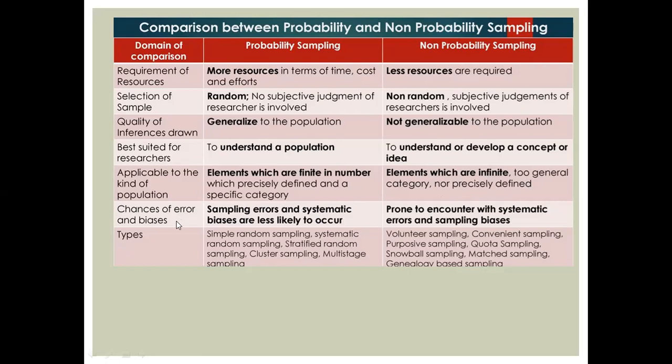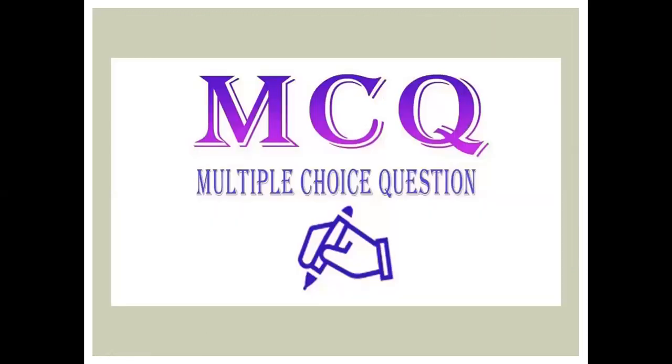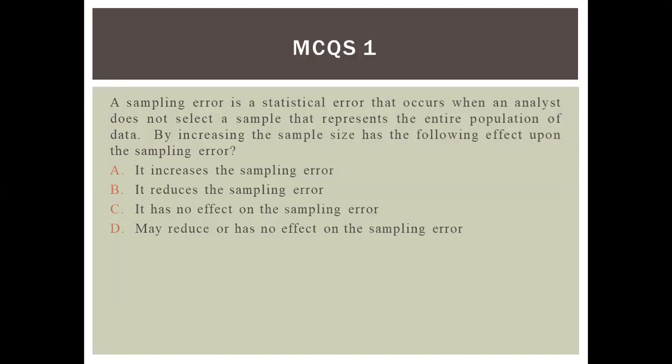Chances of errors and biases: in probability sampling, sampling errors and systematic biases are less likely to occur, whereas non-probability sampling is prone to systematic error and sampling biases. The types of probability sampling are simple random sampling, systematic random sampling, stratified random sampling, cluster sampling, and multi-stage sampling. Whereas non-probability sampling may be volunteer sampling, convenience, purposive sampling, quota sampling, snowball sampling, matched sampling, and genealogy-based sampling.